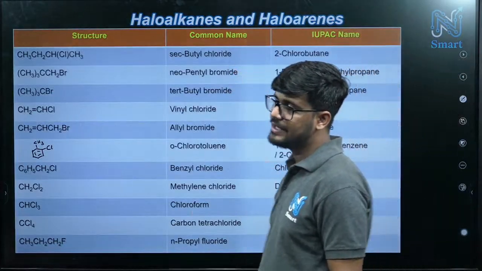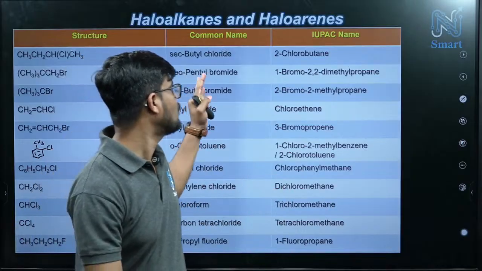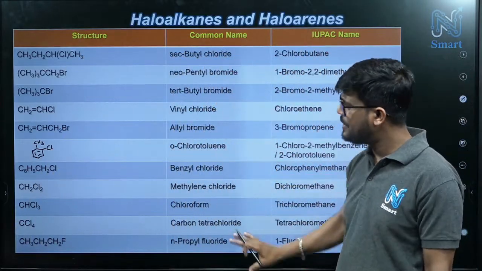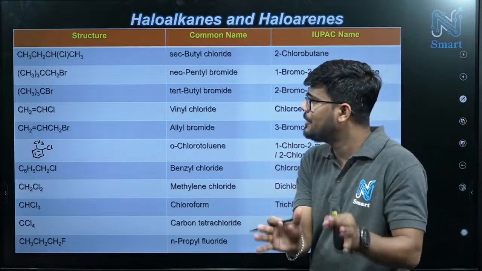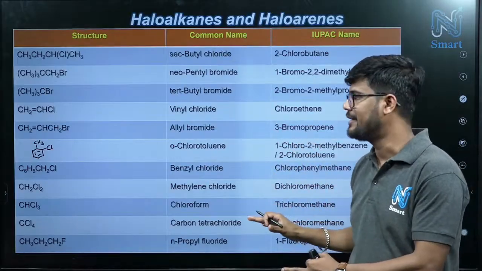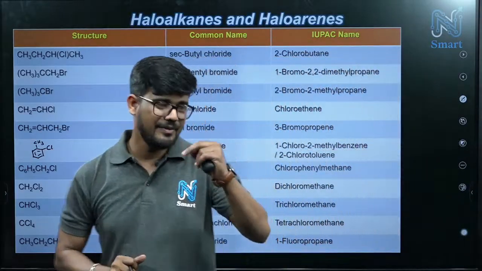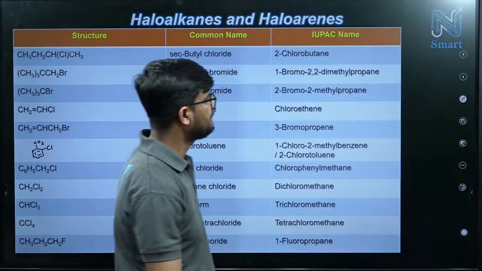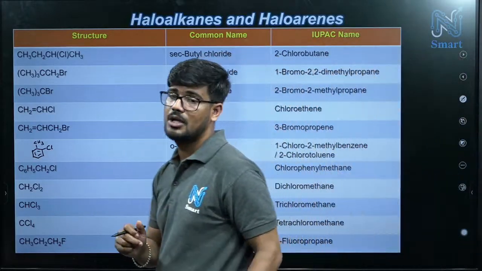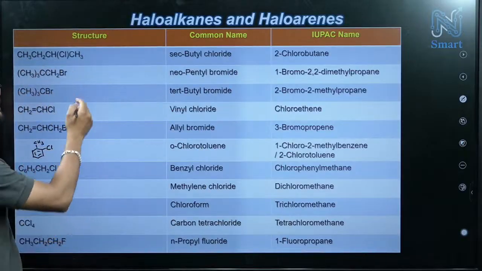Next we have this set of structures with their common names and IUPAC names. Always go through these and be ready with them, because whatever we discussed and this are correlated, almost the same thing. I'm giving an example, just check the first one.